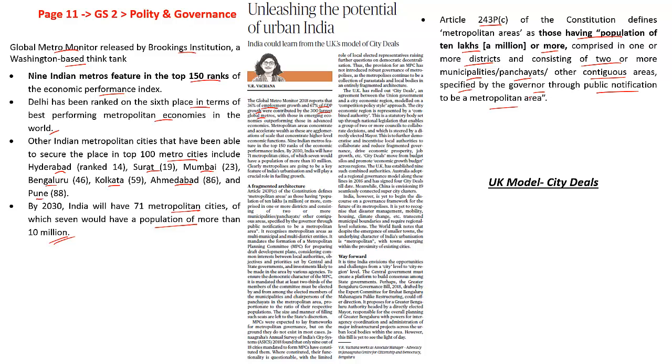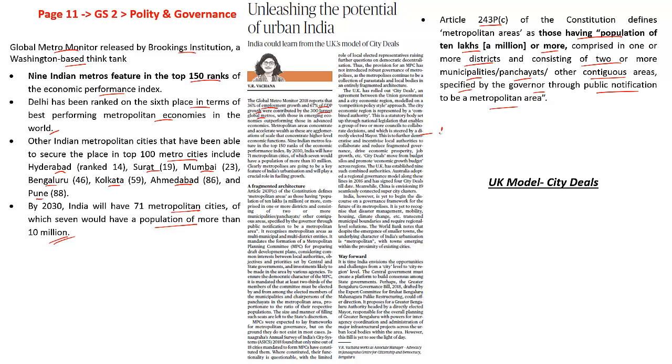So what do we mean by it? It means, let's say there is a particular place. Let's take for example Delhi. Delhi has a population of 10 lakhs or 1 million and more. This region has multiple districts, so you have Delhi Central, Delhi North, Delhi South and so on. Within Delhi there are again multiple municipalities. Because the city is too huge, there is not a single municipality taking over. There are multiple municipalities accommodating and meeting the requests of all these local people, and that is what this article is speaking about. So it recognizes metropolitan areas as multi-municipal and multi-district entities.